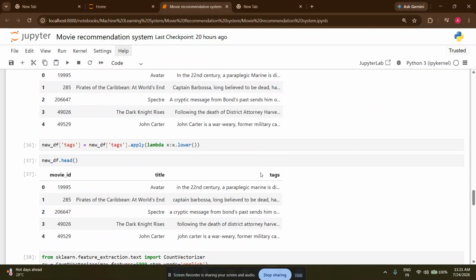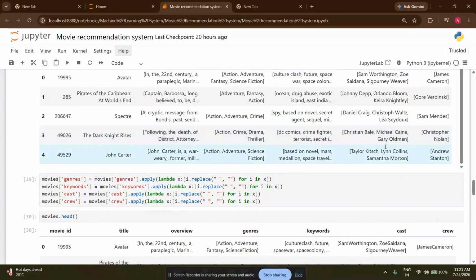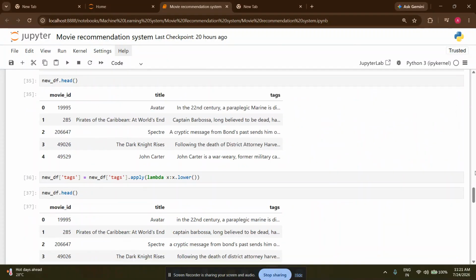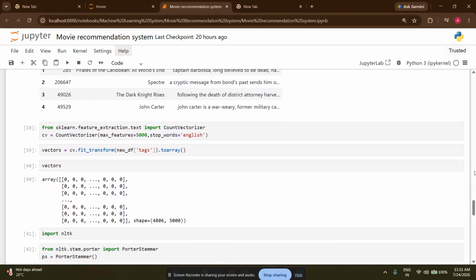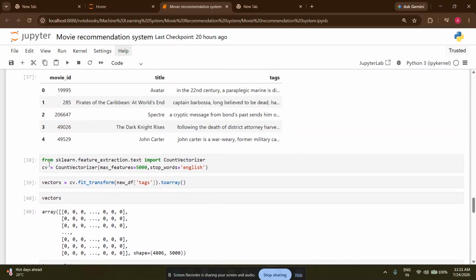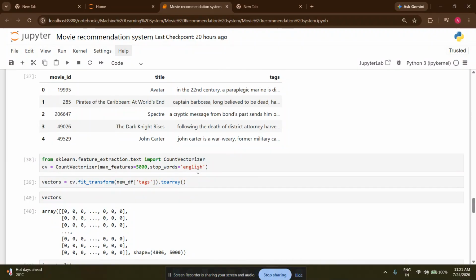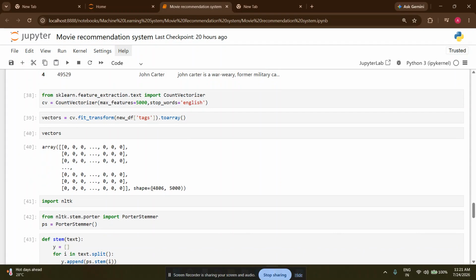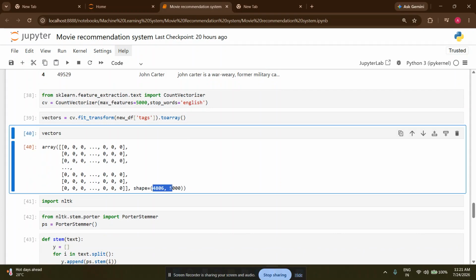Then, as you can see, we have written the code, and in this section we used scikit-learn to convert the movie dataset into vector format, and this is the shape that we found here: 4806 and 5000. What is it?